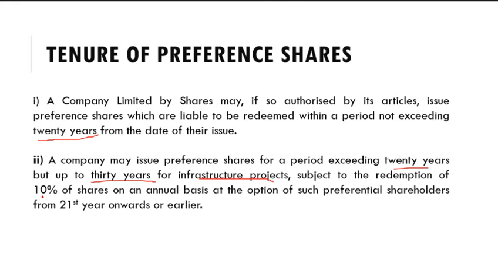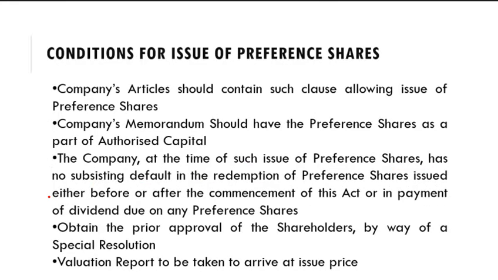So infrastructural preference shares can be issued for 20 to 30 years, but they should be redeemed annually after 20 years on a 10% basis. Generally, the preference shares should be redeemed within 20 years except in the case of infrastructural projects.